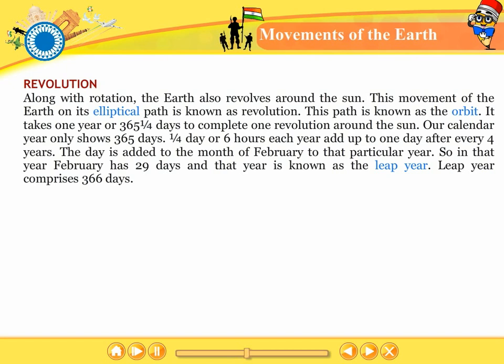Our calendar year only shows 365 days. 1/4 day or 6 hours each year add up to 1 day after every 4 years. This day is added to the month of February of that particular year, so in that year February has 29 days and that year is known as the leap year. A leap year comprises 366 days.